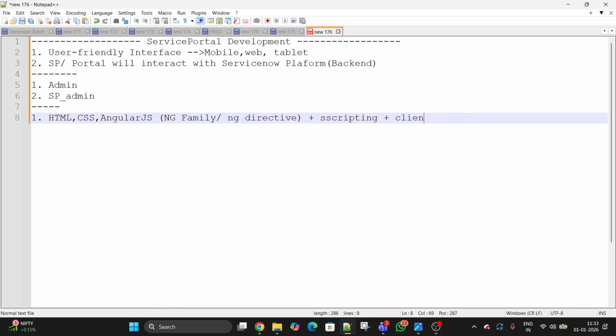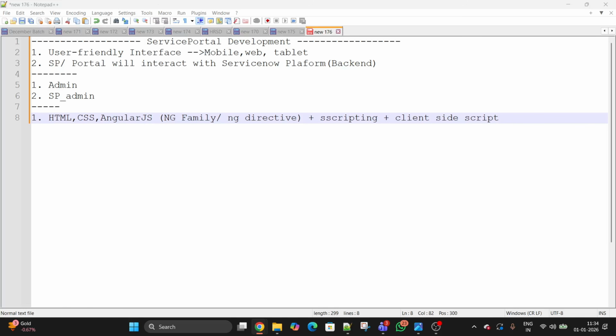And over here we need server-side scripting plus client-side scripting. How you can send the data from server to client, client to server, we are going to see that. So remember, in portal development or any website development, these are the fundamental parts which you have to remember. And the content, I will be uploading very soon. What are the contents of the topic? Let's start with the first step.